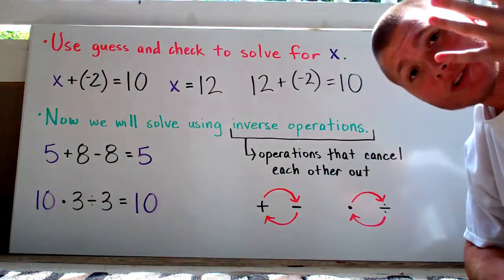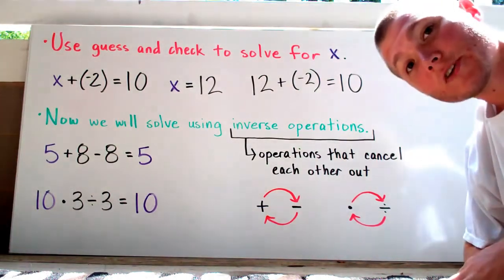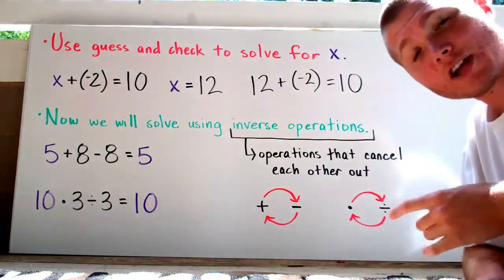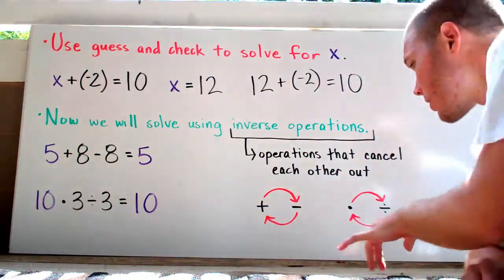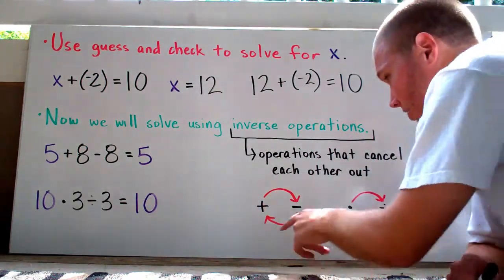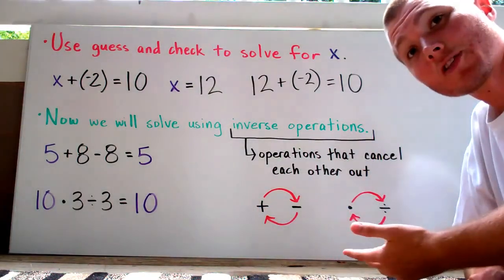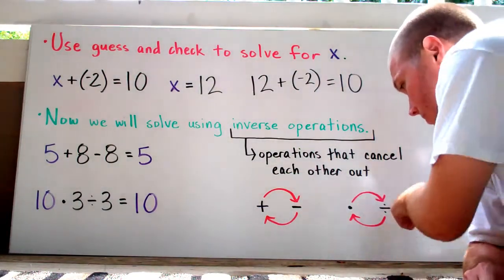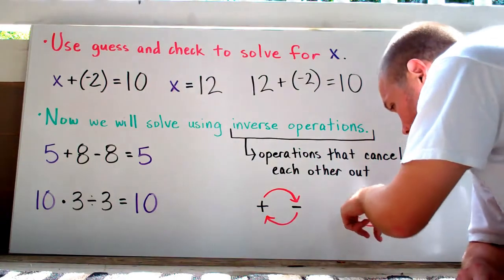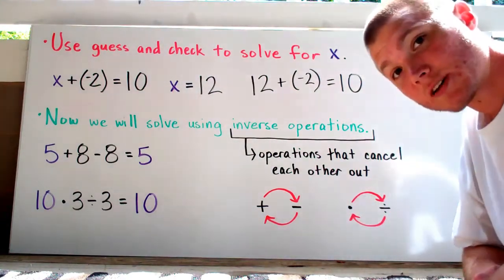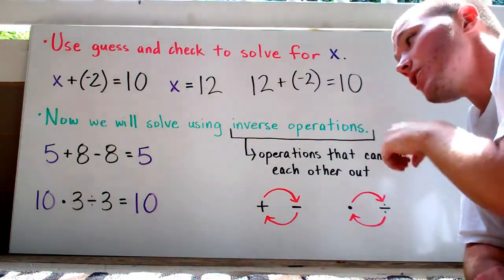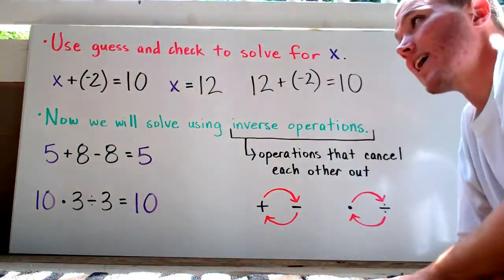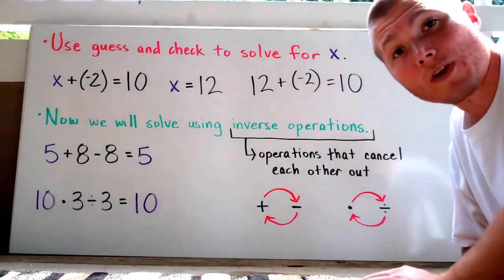There are 4 operations: addition, subtraction, multiplication, and division. Addition and subtraction are considered inverse operations. They switch. If I add 6 and then I take away 6, I'm left with nothing. These cancel each other out. Same thing with multiplication and division. And get used to me using a dot to represent multiplication, because, like I said earlier, you're not going to use x anymore to represent multiplication because you're going to see the letter x a lot when we're working with variables.